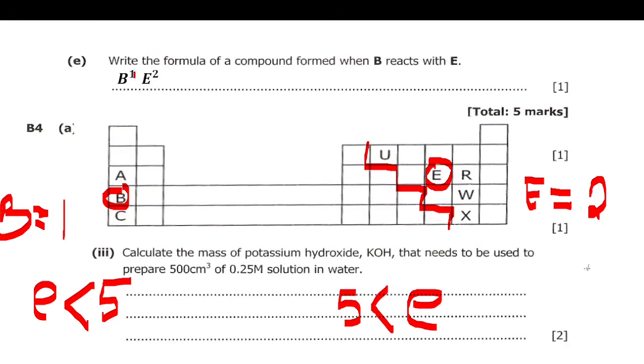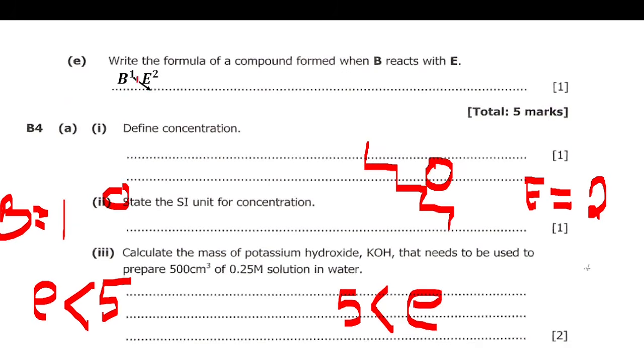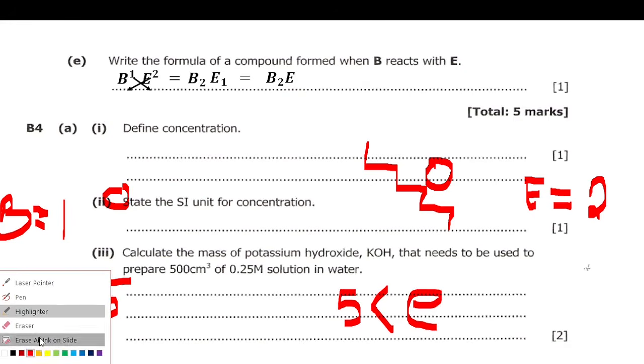So you write E with a valence of 2. Then what we do is swap around these valences, so that this one comes down here and this one comes down here. So we'll have B2, so this 2 has come here, and then we'll have E1. This 1 we get rid of because it doesn't make sense, because when we have just E here it means E1 already. So we'll say B2E. This is the formula they want us to write. Okay, so we are done.